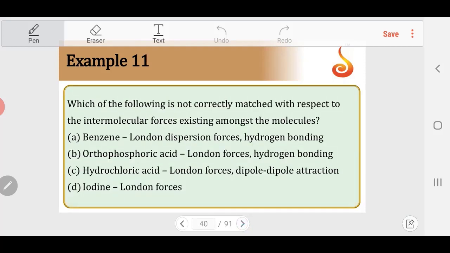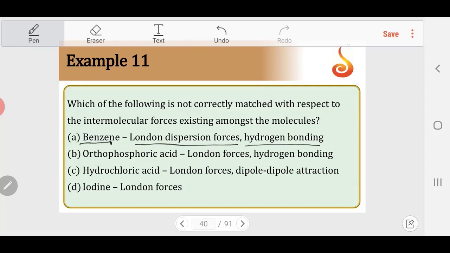Which of the following is not correctly matched with respect to intermolecular forces existing among the molecules? So the molecule is given and types of forces acting between the molecules are given. It's a conceptual question. Benzene, it is London dispersion forces, that is weak intermolecular forces. Hydrogen bonding: can benzene have hydrogen bonding? Absolutely not, because CH bonds are there. There is no H attached to oxygen, nitrogen or fluorine. So hydrogen bonding is not possible for benzene. So option A is an incorrect match.